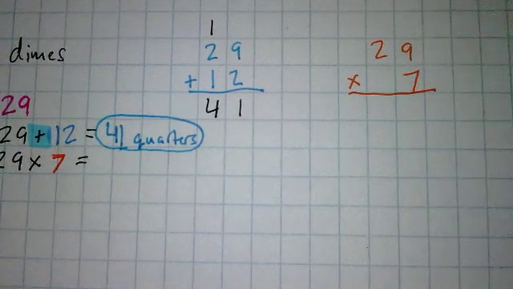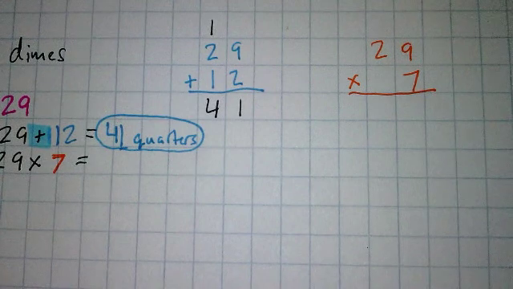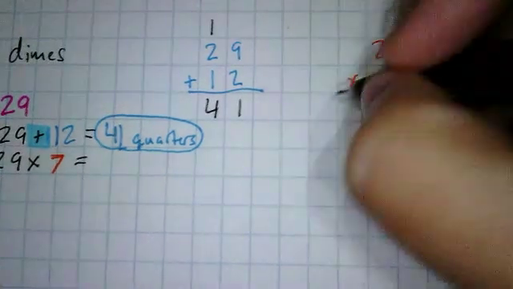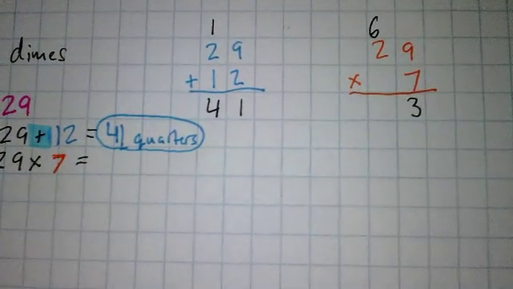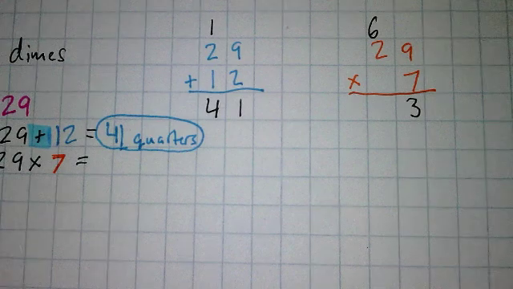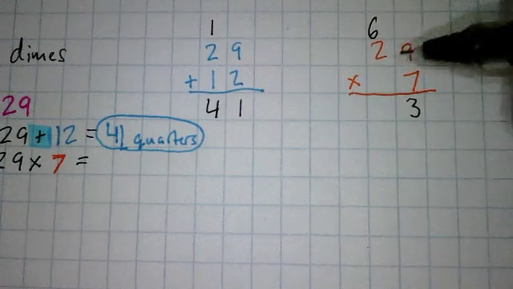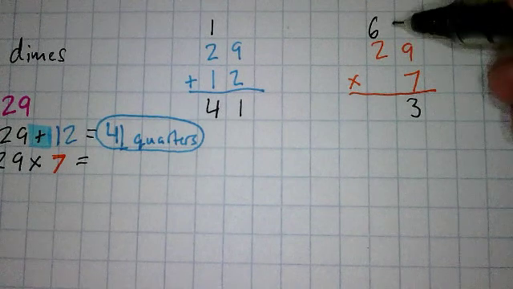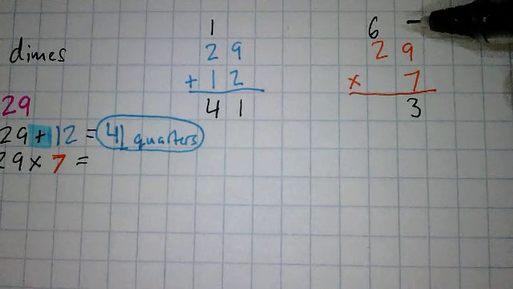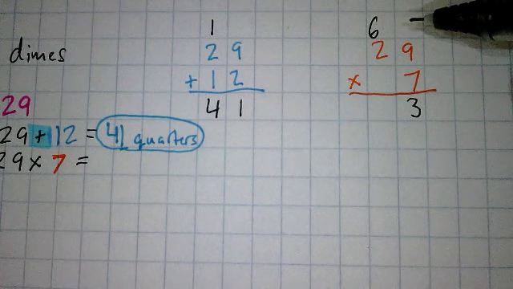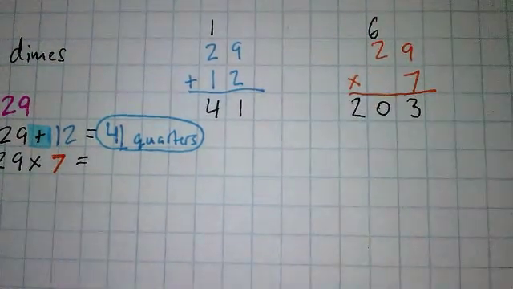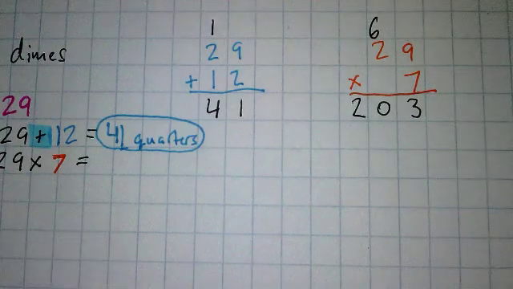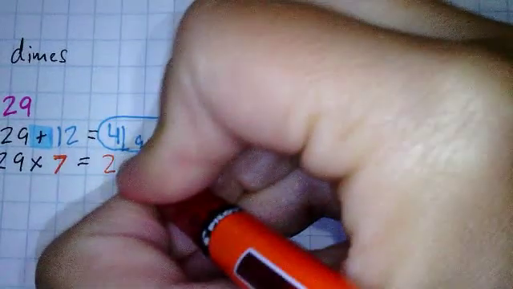What's 7 times 9? Reagan? Yeah, 63. Nice. So my 3 goes down here. My 6 goes above the 2, right? What's my next step here? Angelina? 7 times 2, which is what? 14. 14 plus 6, which gives me what? Yeah, 20, right? 14 plus 6 is 20. So I got 203. Were you right? Nice. Okay. Yeah!